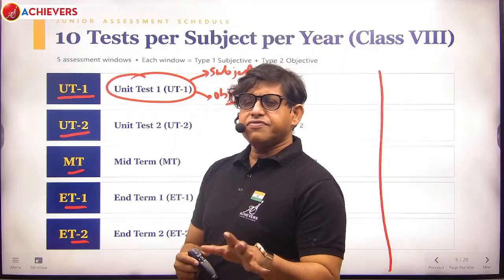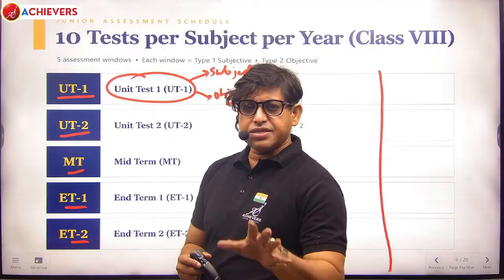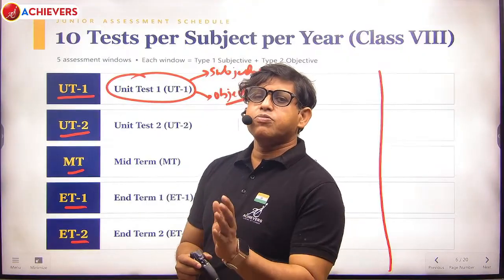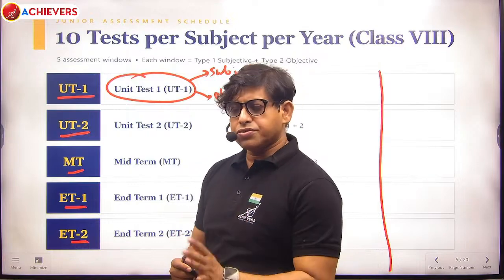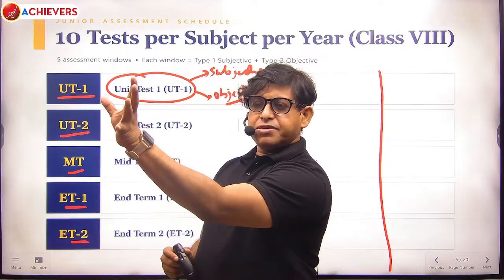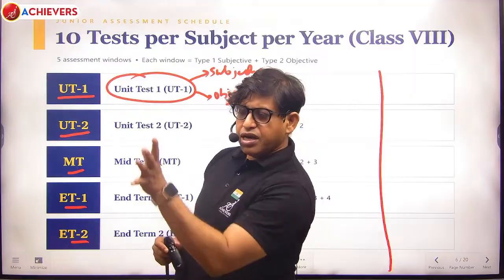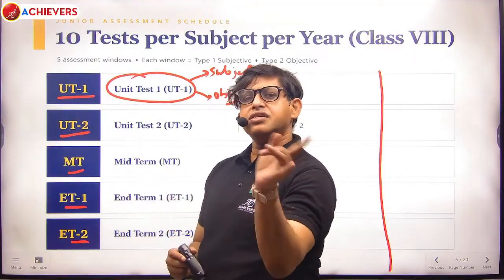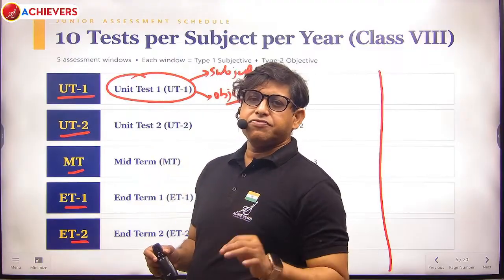For that we are not changing the syllabus. The syllabus remains the same as the subjective pattern. We are just adding an objective parameter over there also. So subjective evaluation will be done separately, objective separately, and the total marks will be subjective plus objective, and then the leaderboard for that particular batch will be created.